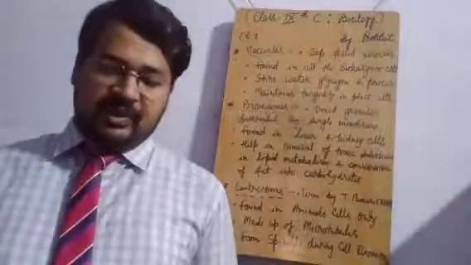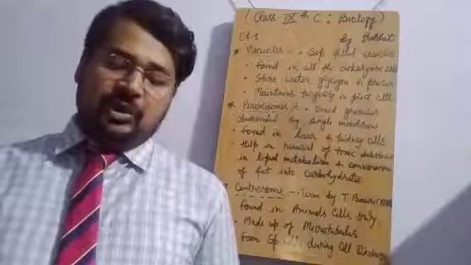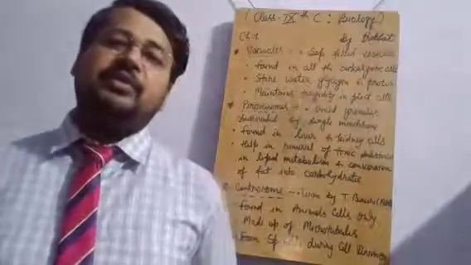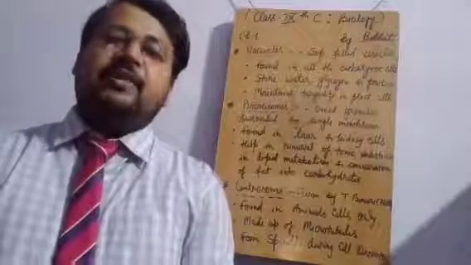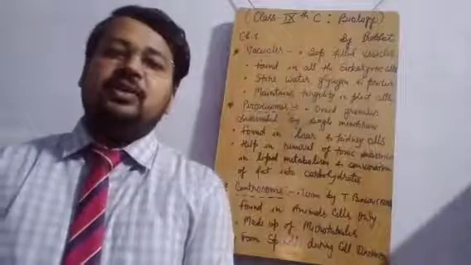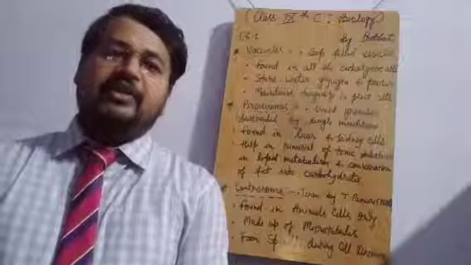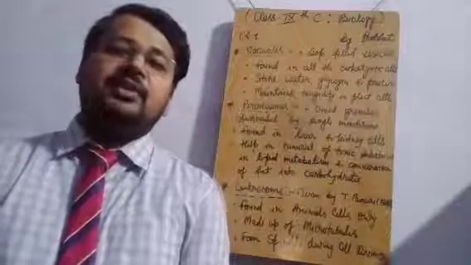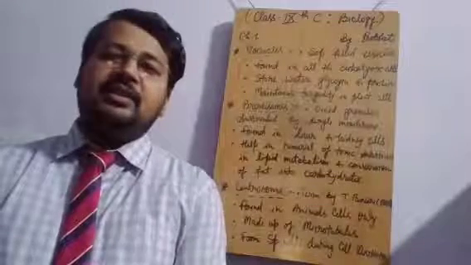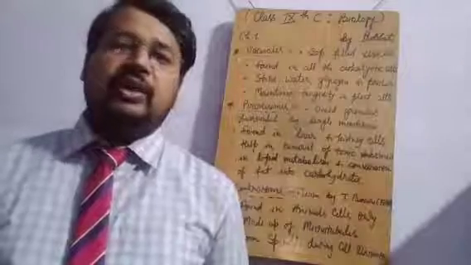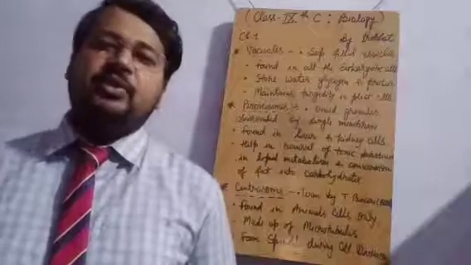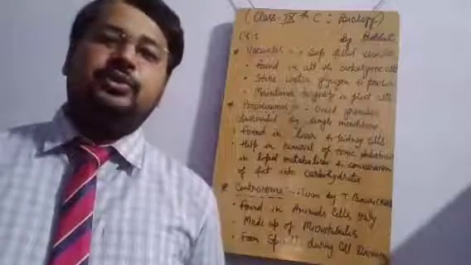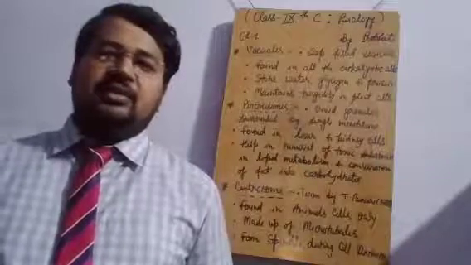And the most important function that is played by this sac-like structure is storage of water, minerals, and reserve food in the form of sugar. As you know, food is synthesized during the process of photosynthesis, and we discussed the chloroplast yesterday. That chloroplast is responsible for trapping energy from sunlight. In the presence of CO2 and H2O, if sunlight is there, then chlorophyll synthesizes glucose and oxygen is liberated in the process. This is called photosynthesis, and this process is in itself capable of providing food to all the living creatures on this earth.